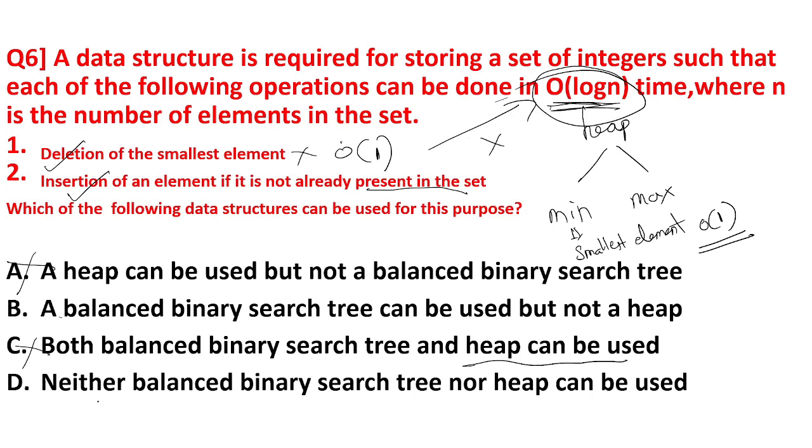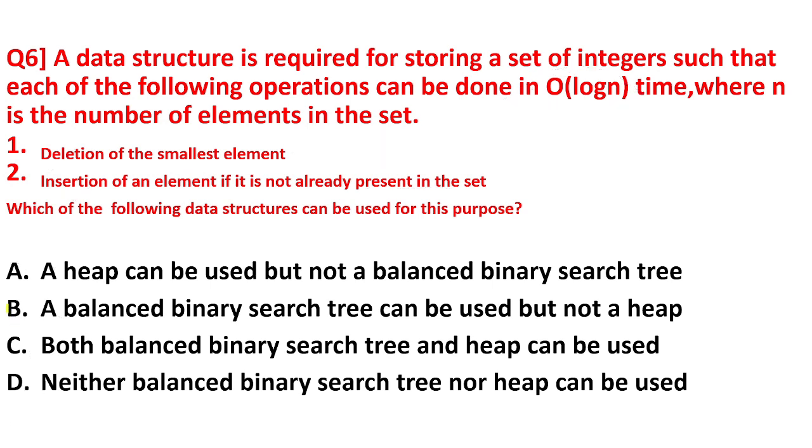So here in option D it is given neither binary search tree nor min heap. So this is false. So the correct option is B. A balanced binary search tree can be used but not the heap. So the answer for this question is option B.